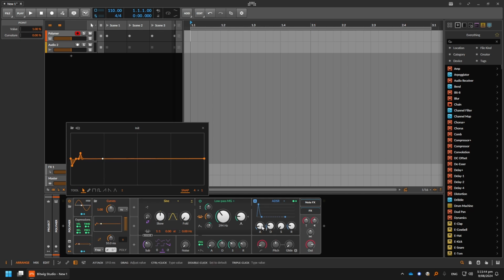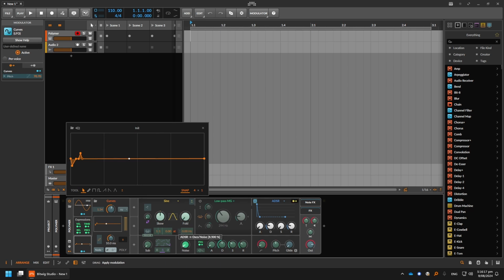Around about 100 milliseconds seemed to work really well, and no attack whatsoever. Similarly, we need to increase the speed of the curve and set it to be triggered by a note. We're getting close. We don't need the low pass and we don't want any sub.